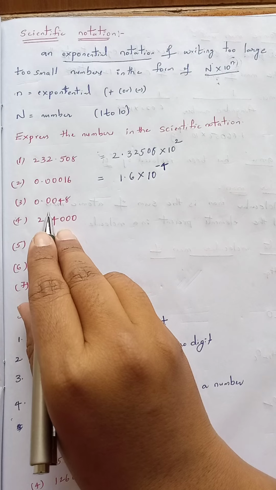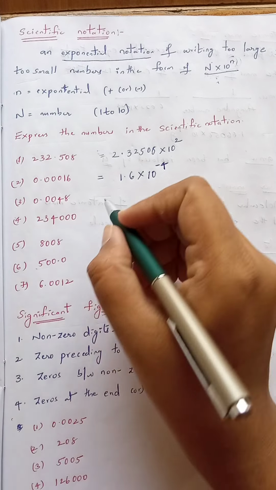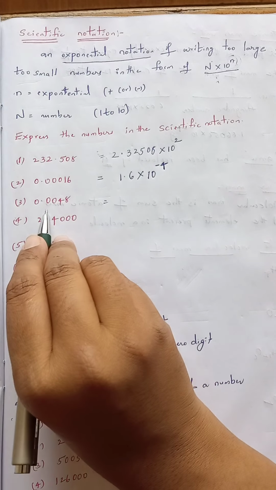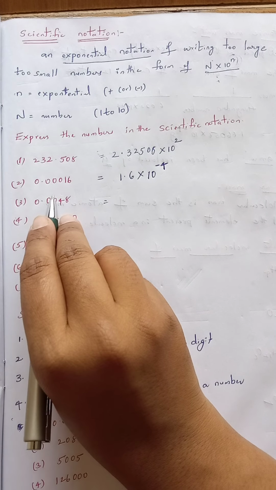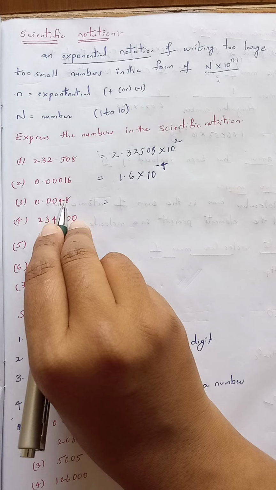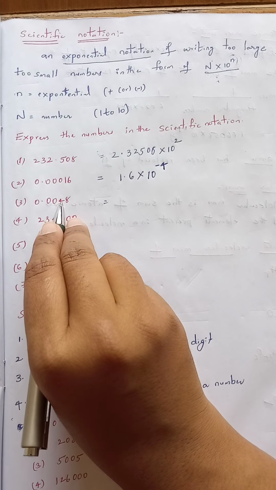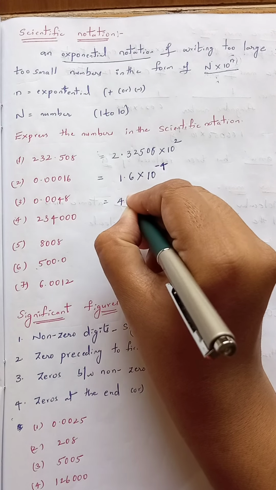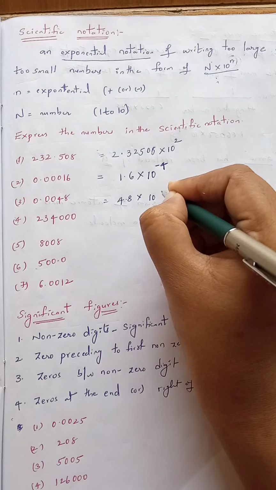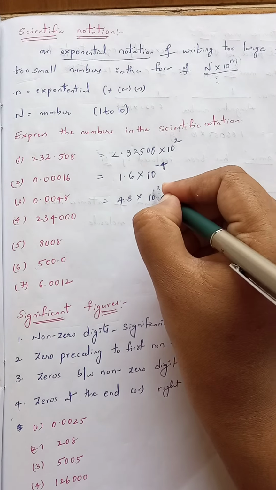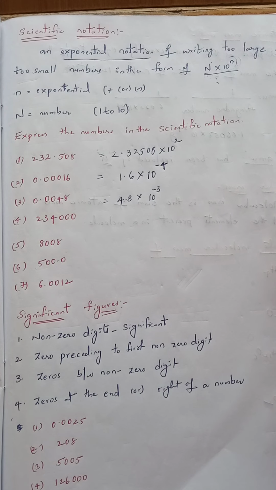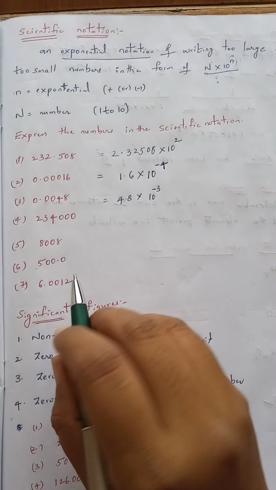Now we want to write scientific notation for this number. Here the point is present between 2 zeros. When we make this point move after 4, that means how many digits? 1, 2, 3 digits. Then it becomes 4.8. How many digits are we making it move? 3. Then 10 to the power of 3. It is moving in the right direction, so we will get minus. The exponential will be in the minus sign. Okay, next.